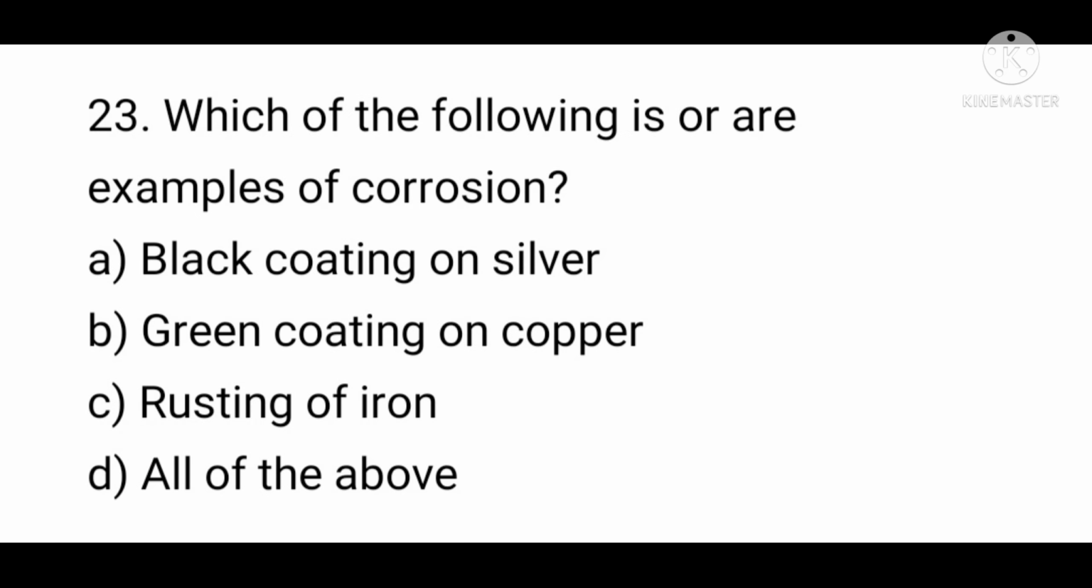Question number 23. Which of the following is or are examples of corrosion? Option A, black coating on silver. B, green coating on copper. C, rusting of iron. D, all of the above. Answer is option D, all of the above.